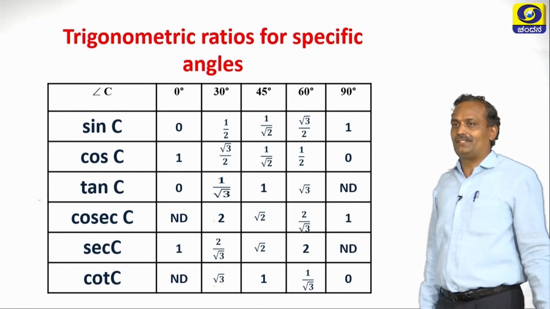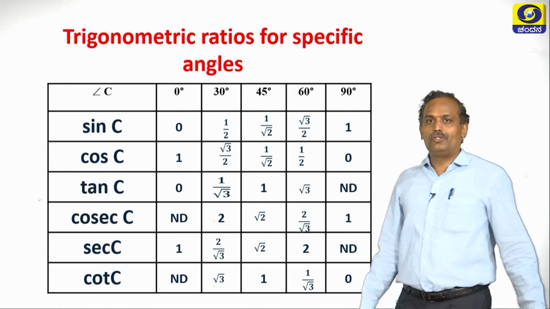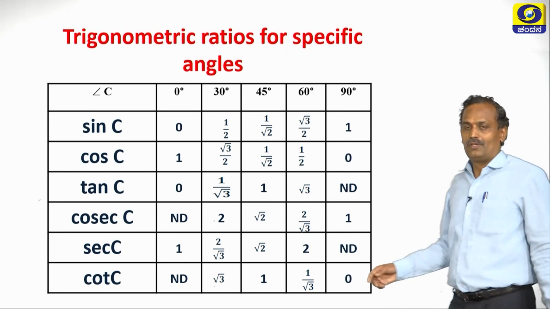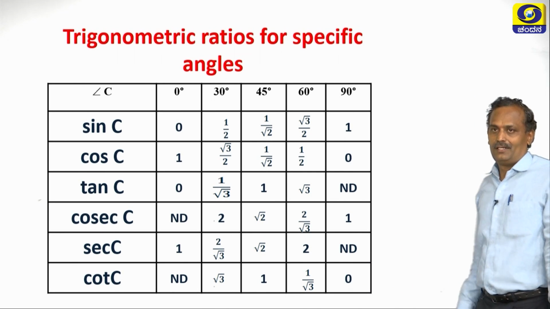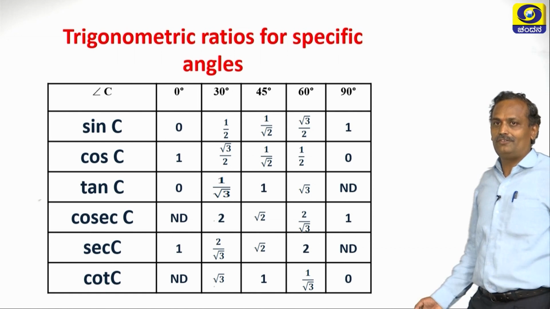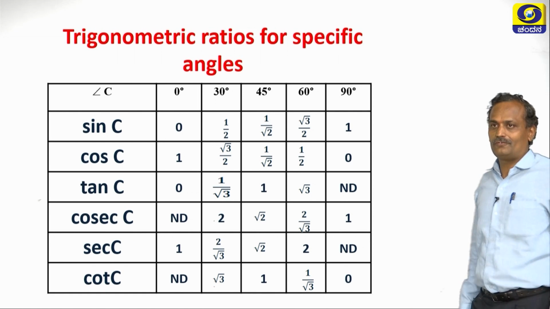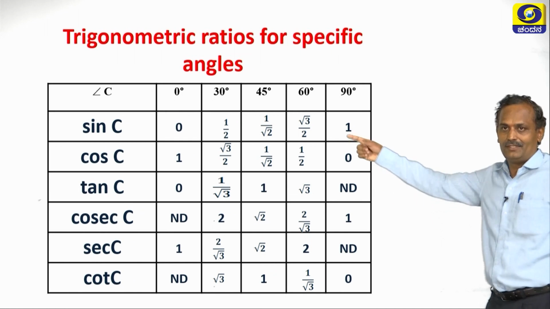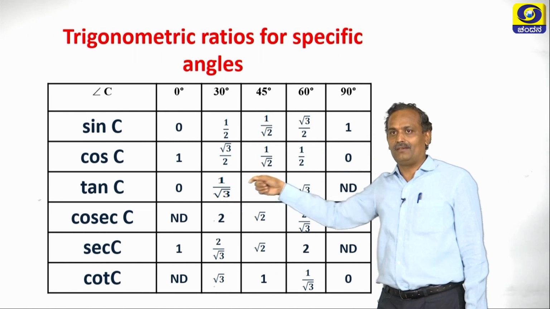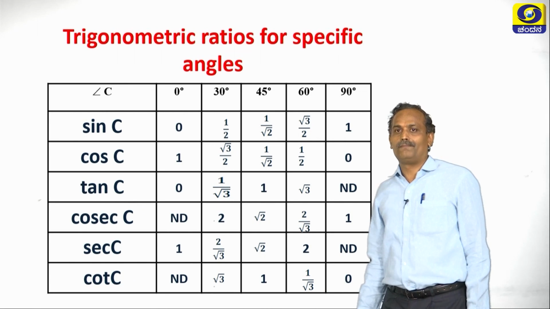Then what is cosecant C? You know that cosecant and sine are inverse to each other. Therefore, let us take the inverse of sine. So, what is cosecant 0? Sine 0 is 0, so the inverse is 1 by 0, and cosecant 0 is not defined because 1 by 0 is not defined.